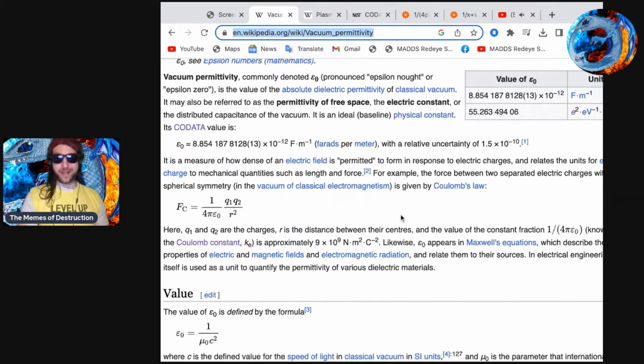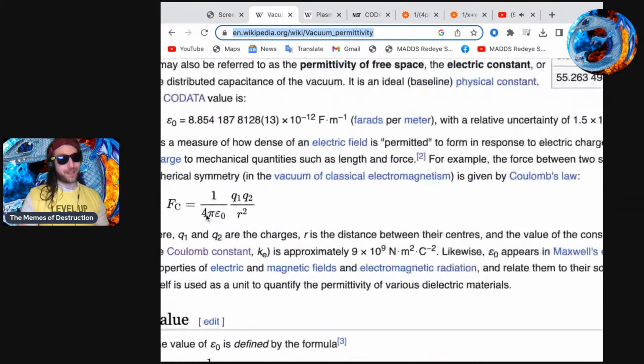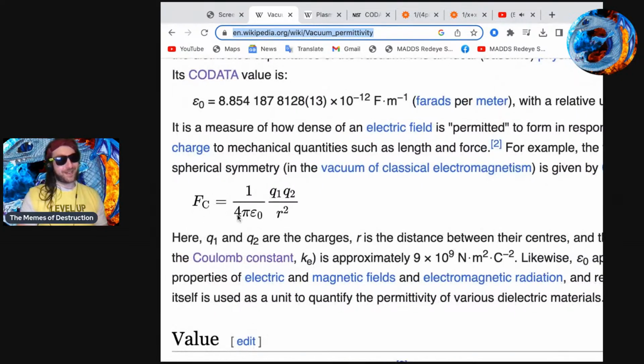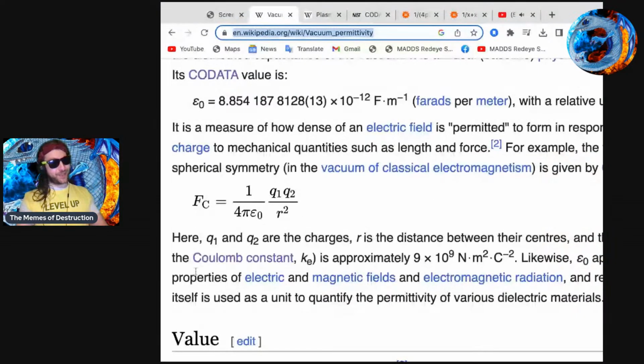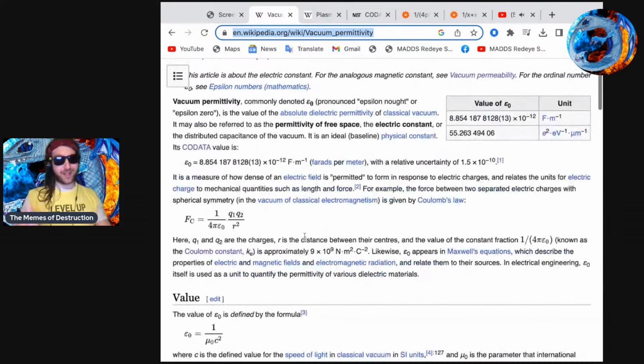All right, so basically, when you do Coulomb's law, it comes out to be like this, and that kind of makes sense, I guess. We got the 1, because we already have that right here, so, yeah, 1 over 4 pi, because we're assuming a sphere, times the electric constant, so basically then you multiply it by charge 1 times charge 2, divided by the radius squared, yada, yada, okay. That's not what we're talking about today, just note that.